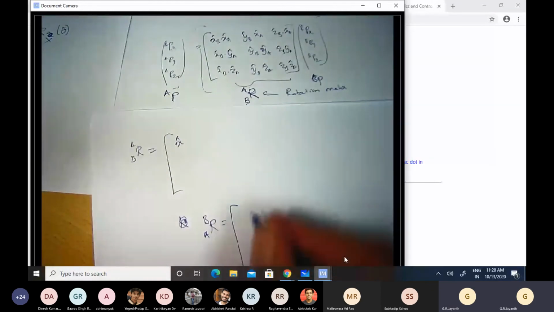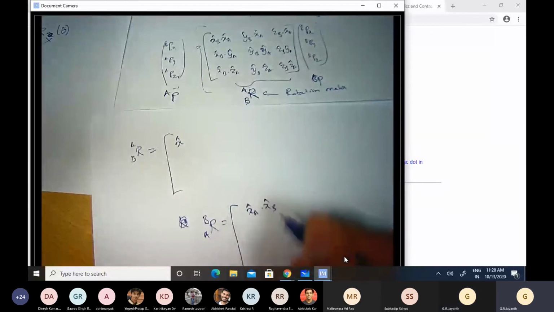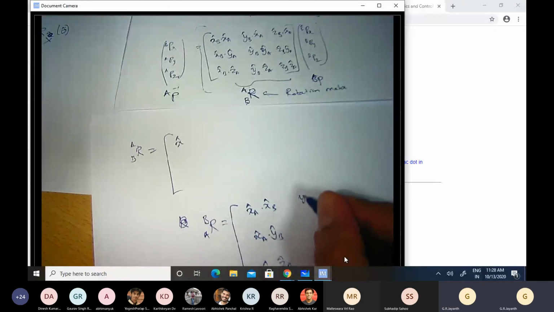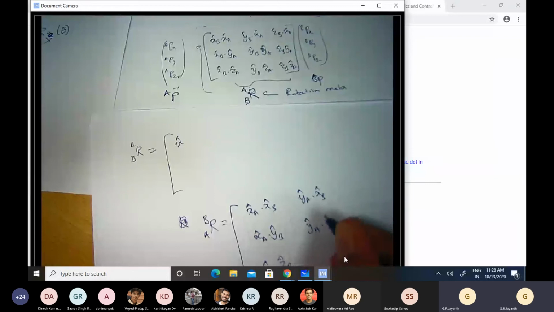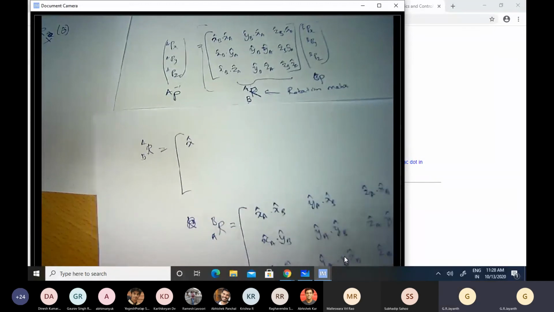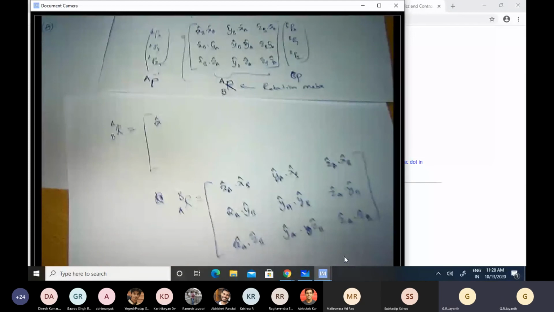So this will be X cap A dot X cap B, X cap A dot Y cap B, X cap A dot Z cap B. This is Y cap A dot X cap B, Y cap A dot Y cap B, Y cap A dot Z cap B, Z cap A dot X cap B, Z cap A dot Y cap B, Z cap A dot Z cap B. This is R of B with respect to A.